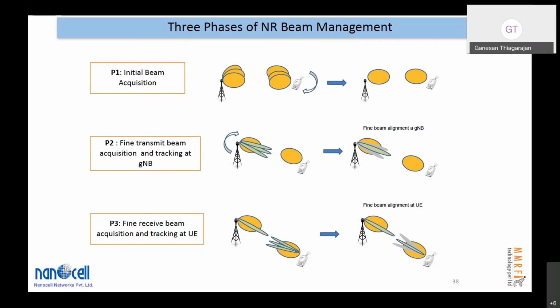Right? And then the third one, and also in P2, you also do the data transmission. And the third one is when there's something like beam failure. Suddenly you lose the beam connection. How do you recover? Let's look at each one of these.